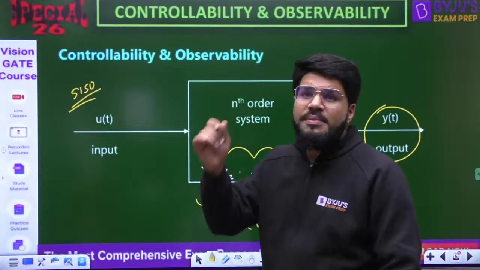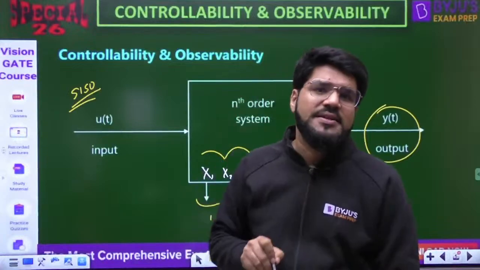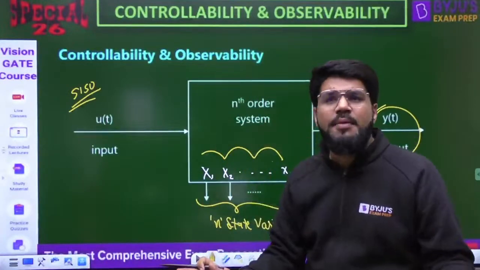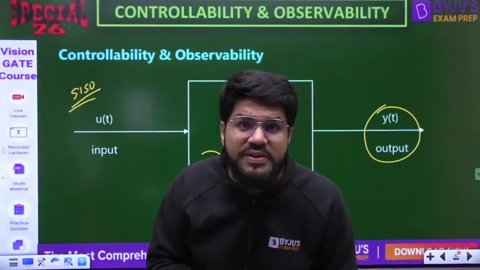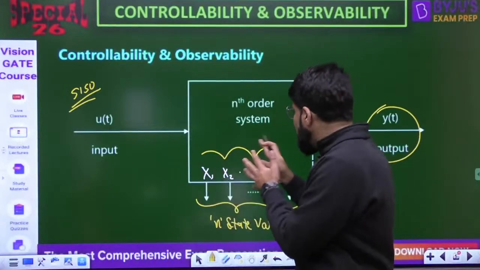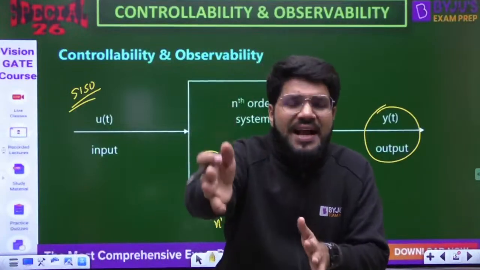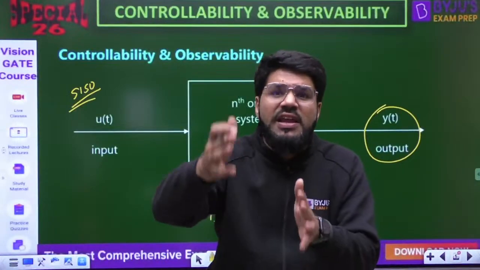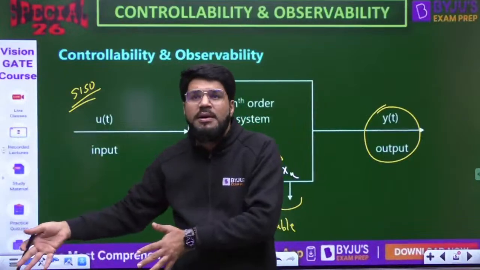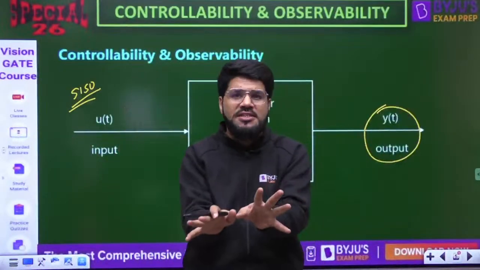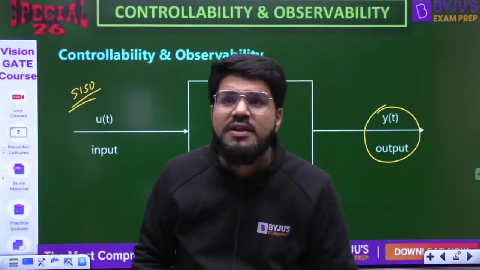Okay, observability means observing the internals of a system at any point of time, what is happening inside the system. You can know anything about the system if you know the state variables of the system. That is why state variables are always important. If you have the knowledge of all the state variables, you have the entire knowledge, because state variables are those variables of the system which will completely characterize the system, which can tell you the state of the system at every possible value of time.